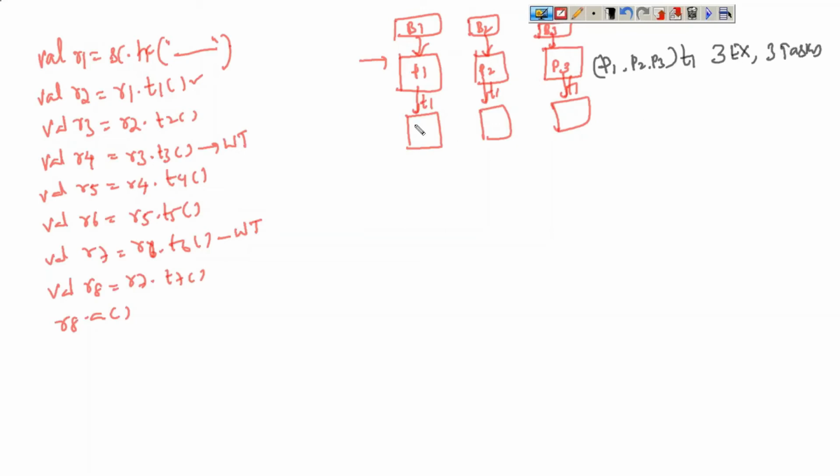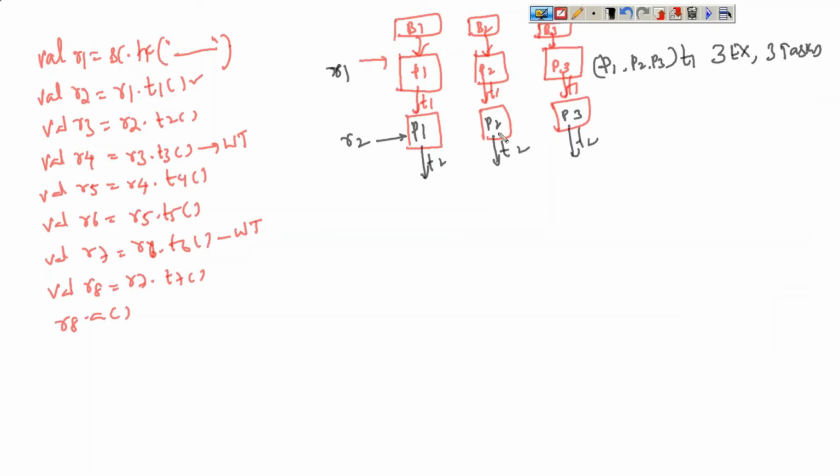Next again P1, P2, P3. These are referred to by R1, and these are now referred to by R2. And on R2 again we are performing some transformation, and that is T2.